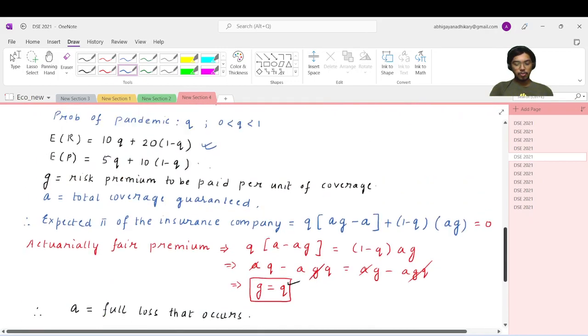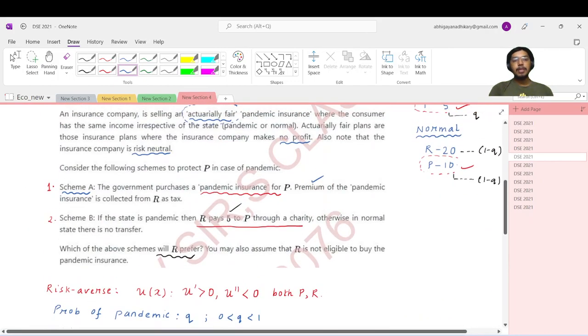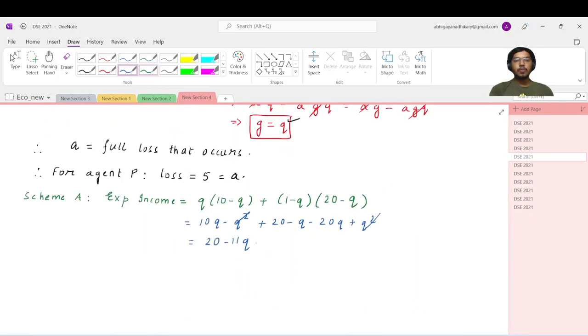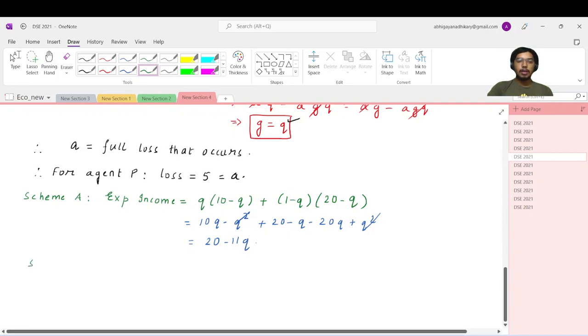Now coming to scheme B. If the state is pandemic, then R will pay 5 rupees to P through charity. Otherwise, in the normal state, there will be no transfer. So what is the expected income?